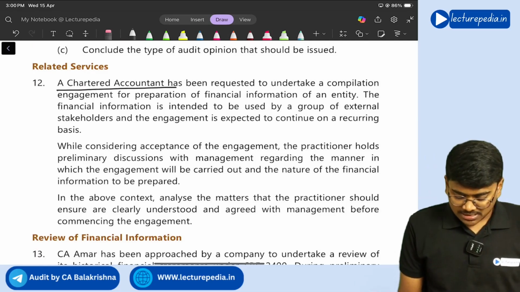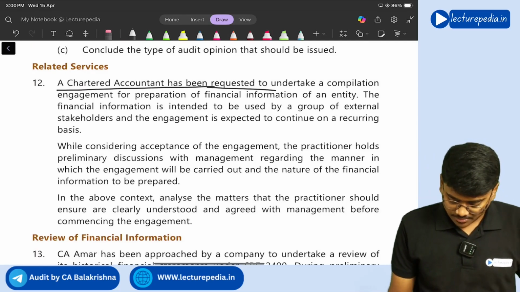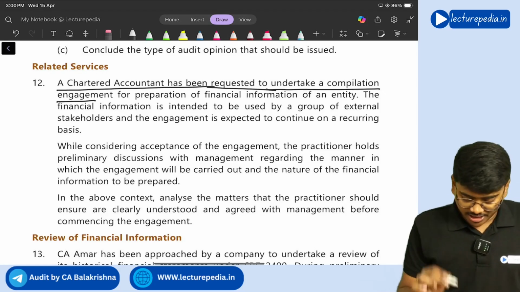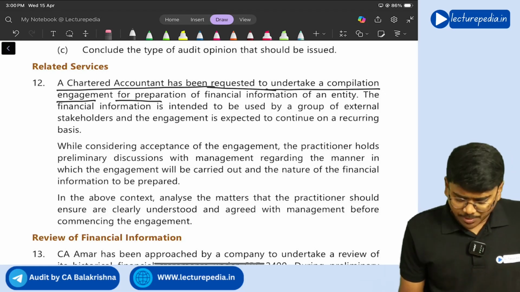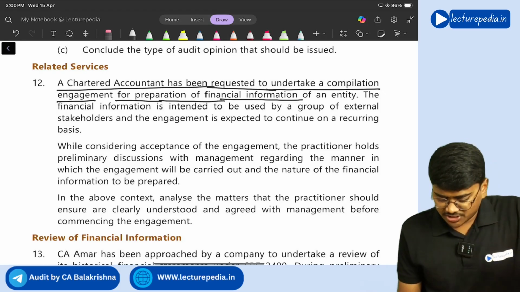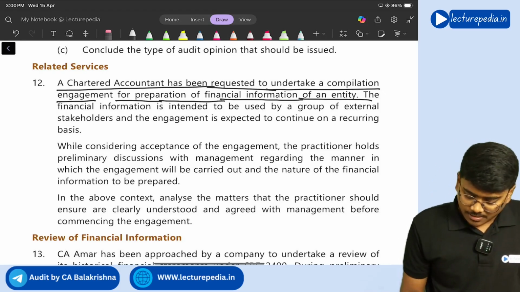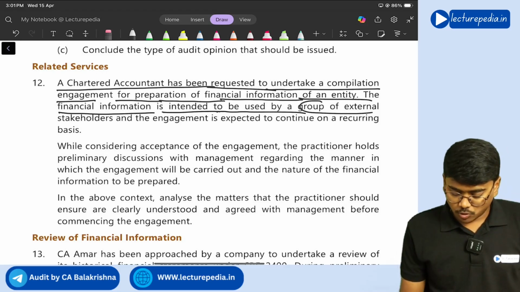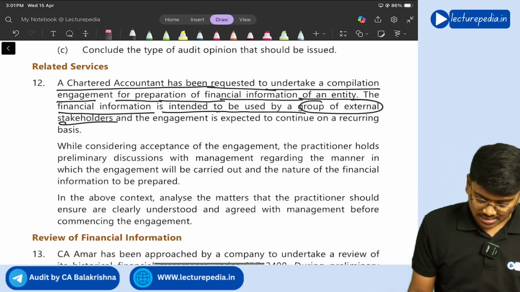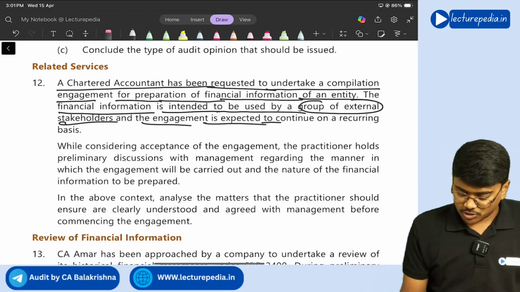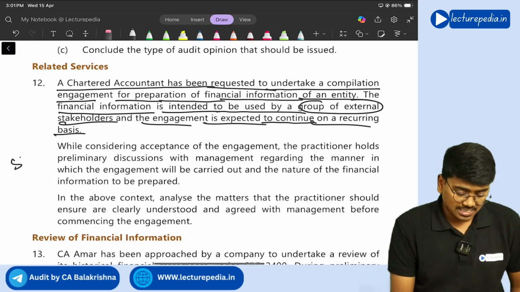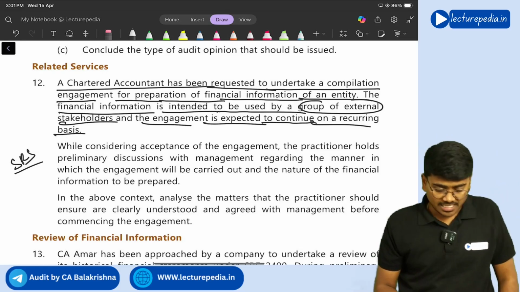Next, question number 12. A chartered accountant has been requested to undertake a compilation engagement for preparation of financial information of an entity. The financial information is intended to be used by group of external stakeholders, and the engagement is expected to continue on a recurring basis. It is SRS, standard on related services, right?